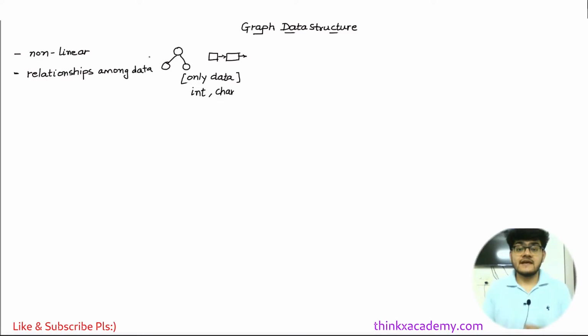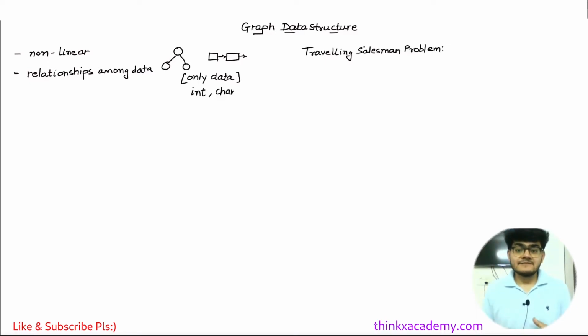Now let's assume a very simple situation. There is a very popular problem, the traveling salesman problem, which will come up in a lot of interviews. We're not going to cover the whole problem, but I will give you a gist of where exactly you can use this data structure.